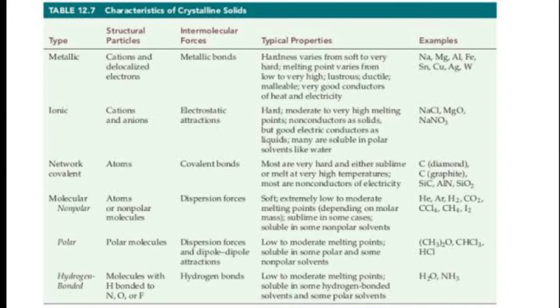What are the properties? Since the bonds are covalent bonds and non-metallic atoms are present, they are generally soft or not as hard as metallic ones, so their melting point is also lower, and they are generally non-conductors of electricity. You can also see the examples which I discussed earlier, like diamond, graphite, and SiC, that is silicon carbide.